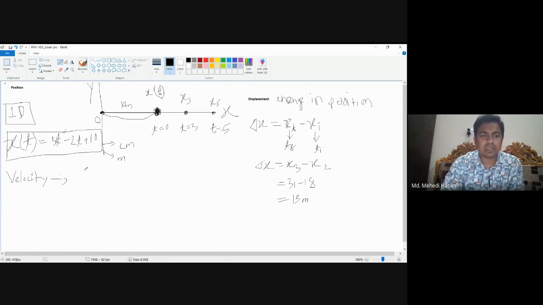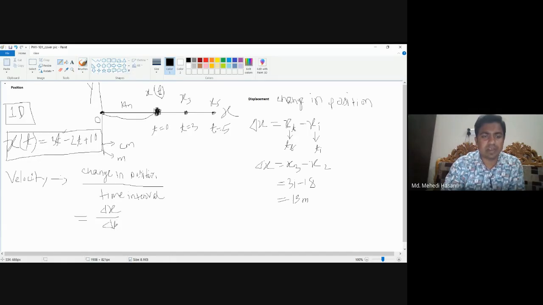So we can say change in position divided by time interval, and this is equal to del x by del t.